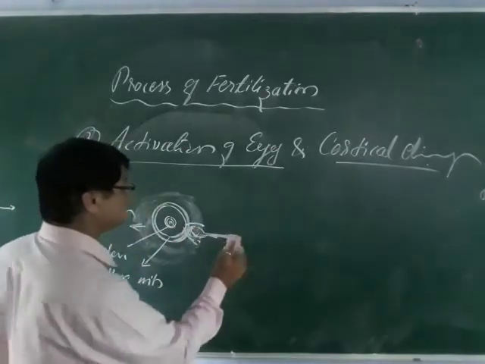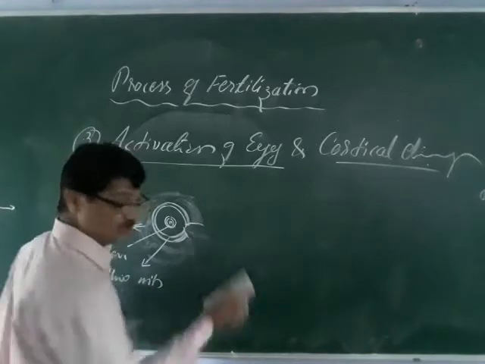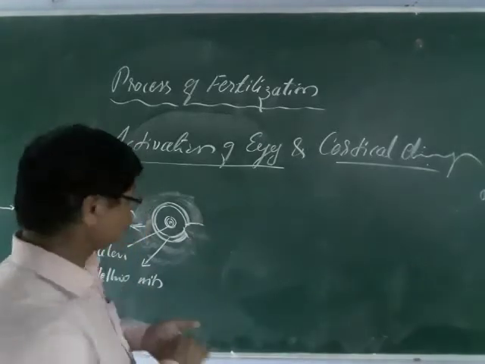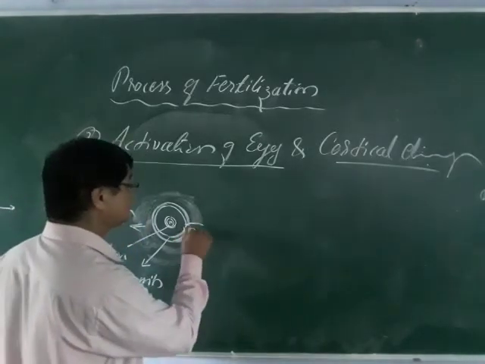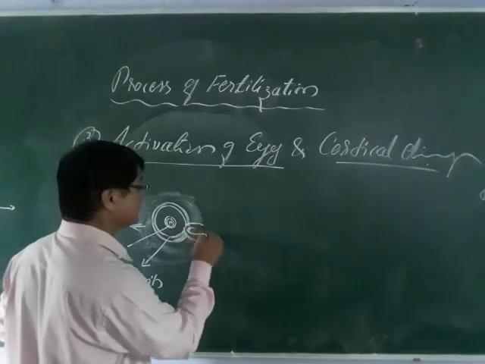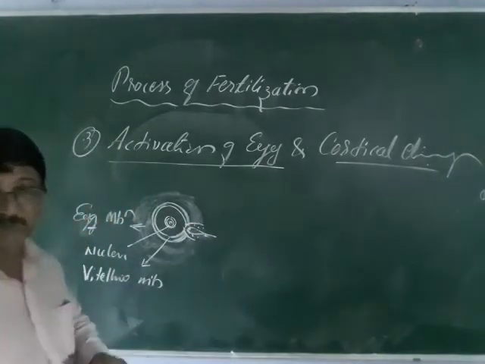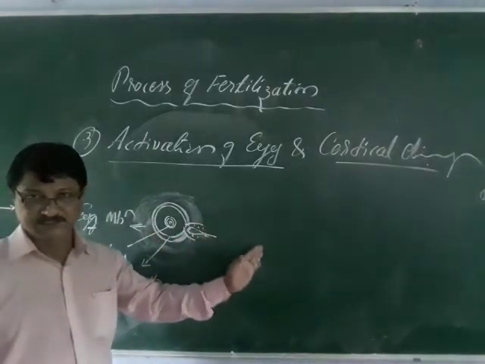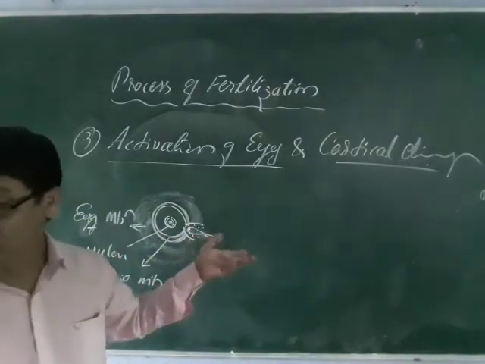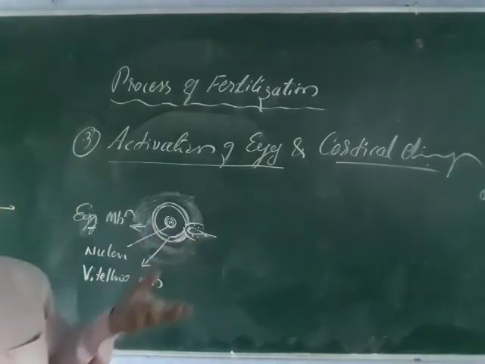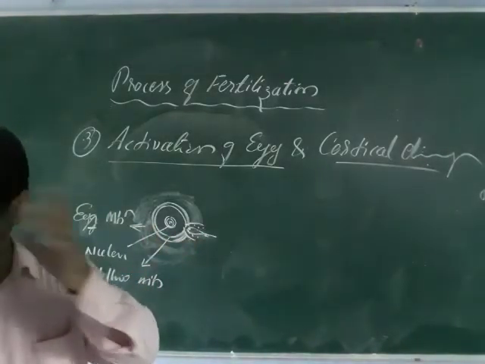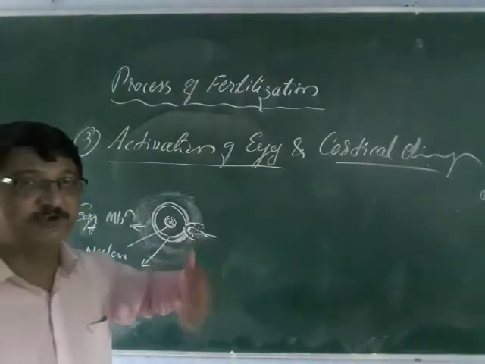Once the sperm comes in contact with the vitelline membrane, the egg switches on its activities. And what are the activities here? Physical, physiological, chemical, almost all types of activities, cytoplasmic, physical, metabolic, all these activities start.